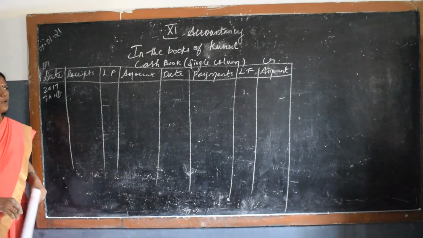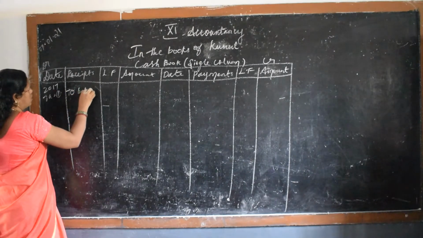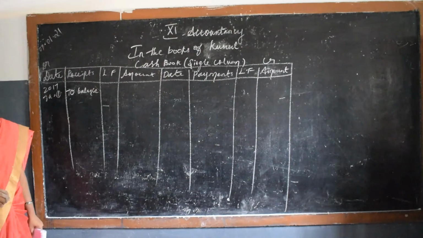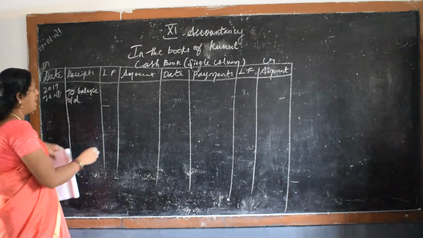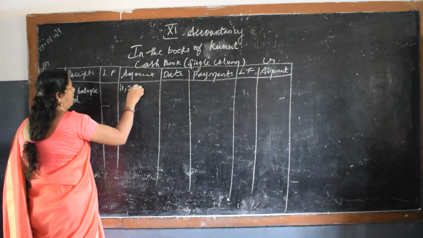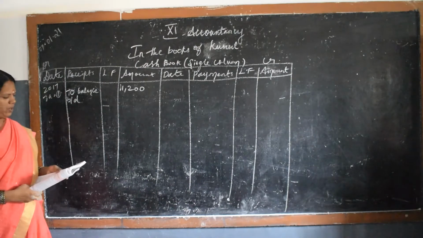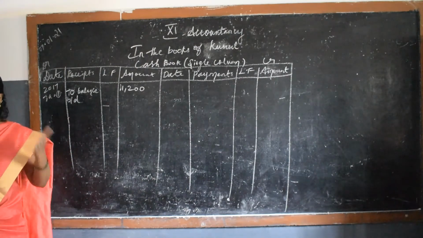So anything which is brought down, you have to write here as balance brought down. This balance brought down explains that it is cash in hand. B by D, what is the B by D? 11,200. Okay, the next, on the 5th, received from Ramesh. What is he going to receive? He can receive cash only.